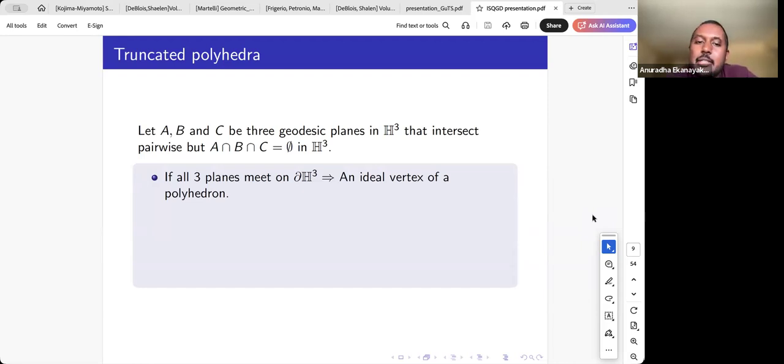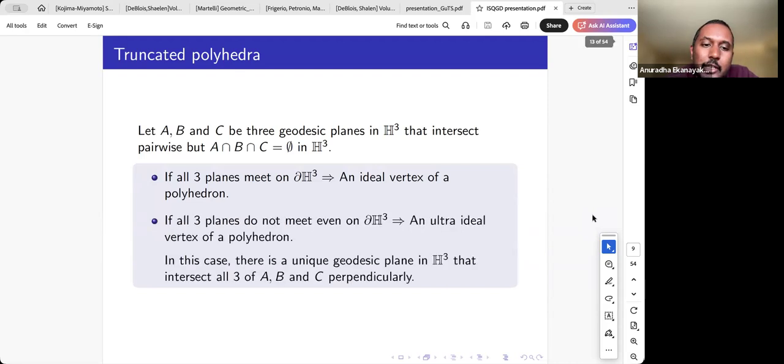But when there's a geodesic boundary, we need a different variation of this tetrahedron. We'll need a different type of vertex. We call them ultra-ideal vertices. So you have three geodesic planes. They don't meet inside H3. They also don't meet on the boundary. If that happens, we call it an ultra-ideal vertex. So a polyhedron or a tetrahedron with an ultra-ideal vertex is going to have infinite volume.